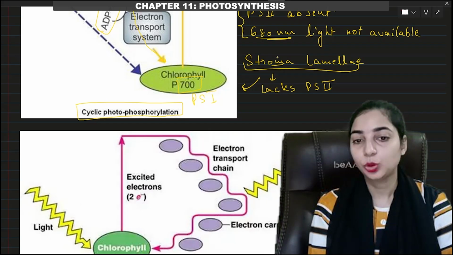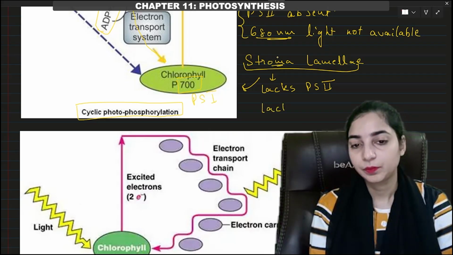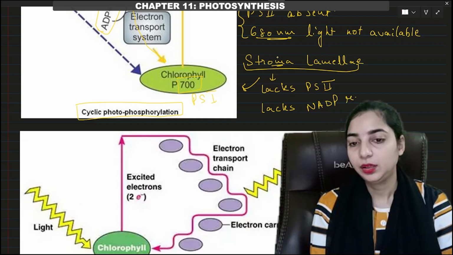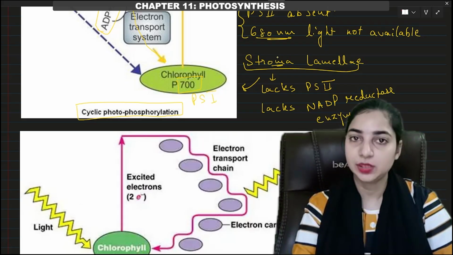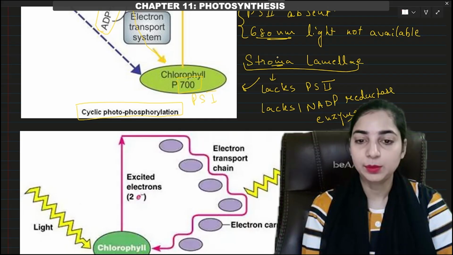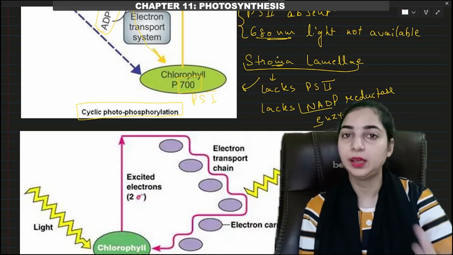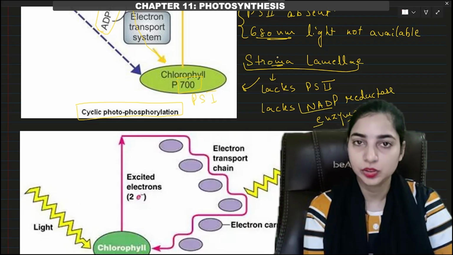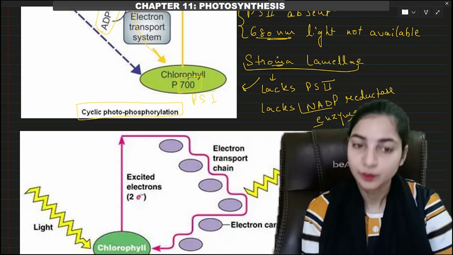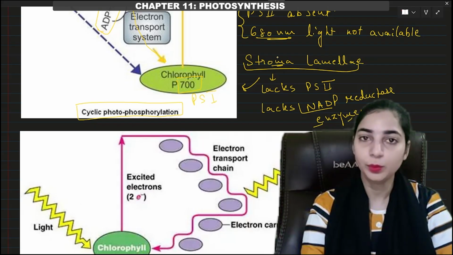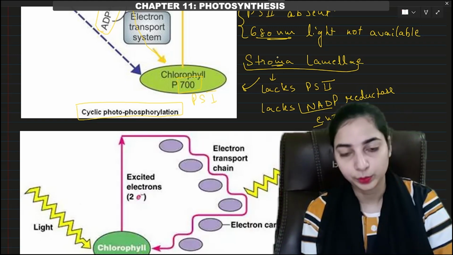Also, the stroma lamellae lacks the NADP reductase enzyme. And this enzyme is important for the reduction of NADP plus to NADPH and H plus. Okay, so this enzyme is not available in the stroma lamellae. Therefore, only cyclic photophosphorylation can take place. Non-cyclic photophosphorylation cannot take place. Okay, so here only ATP will be formed. NADPH cannot be formed.